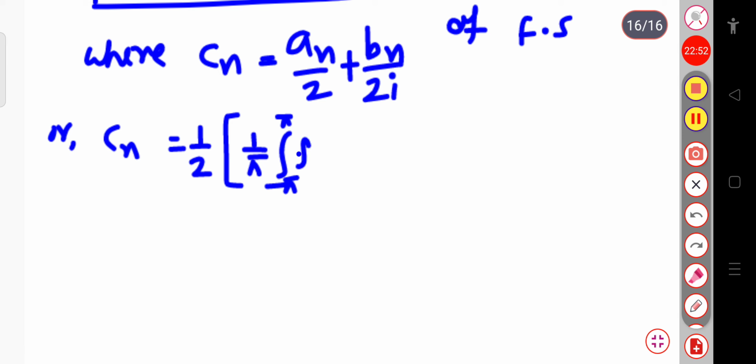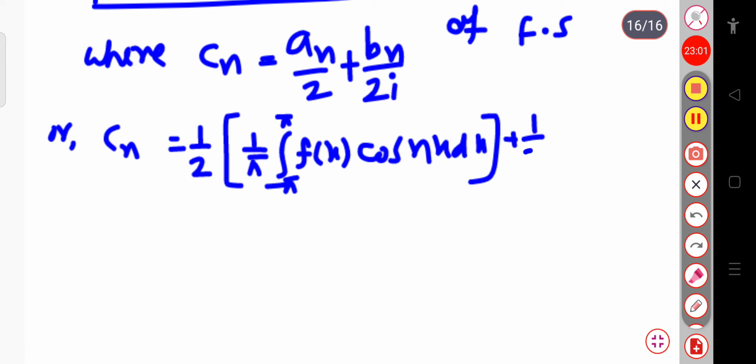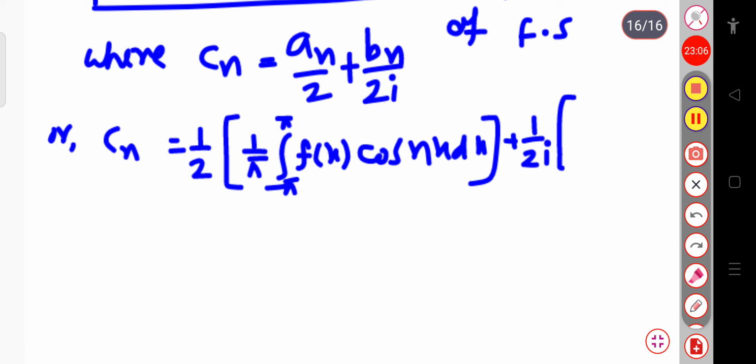In place of an I am substituting this value. The second term will be 1 by 2i into, for bn, 1 by pi integration minus pi to plus pi f of x sin nx dx.